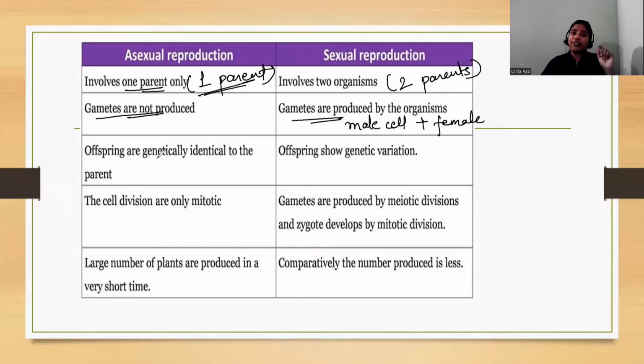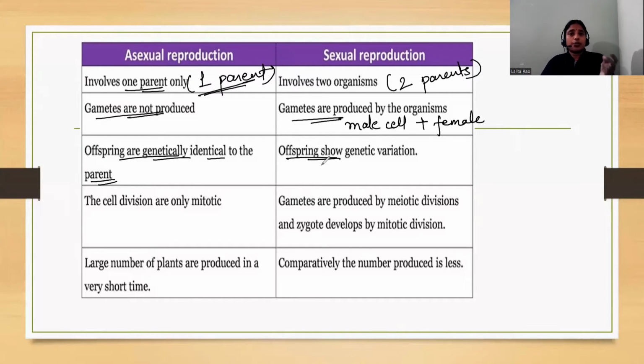Now, in case of asexual reproduction, as only one parent is involved, the offspring are exactly identical to the parent. But in case of sexual reproduction, a dog may not be exactly identical to its parent dog, because here two parents are involved.